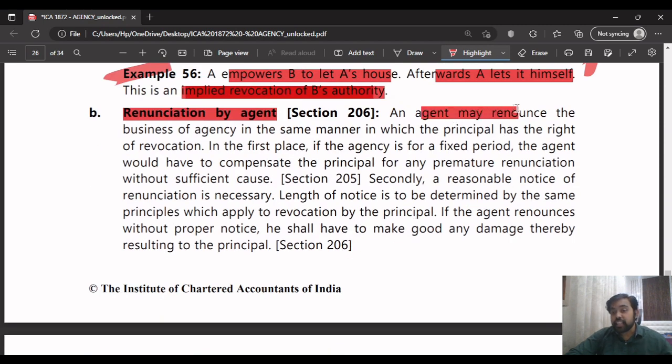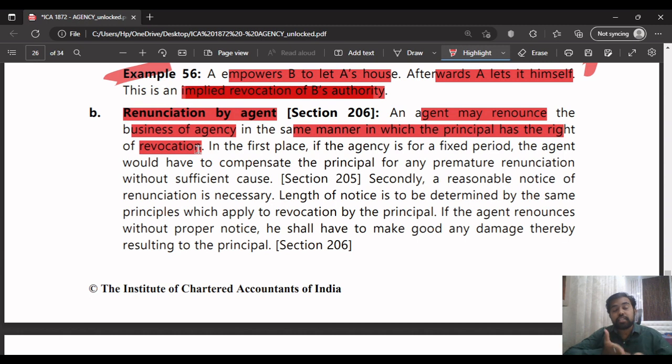An agent may renounce the business of the agency in the same manner in which the principal has the right of revocation. Renounce means I'm telling I'm renouncing my job. Means I don't want to work anymore. The renunciation means I'm giving up. I don't want to do this anymore. I'm giving up this agency. That's what the agent can also do, renounce the business of agency.